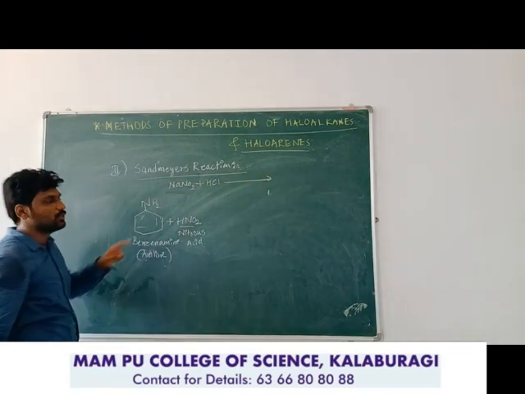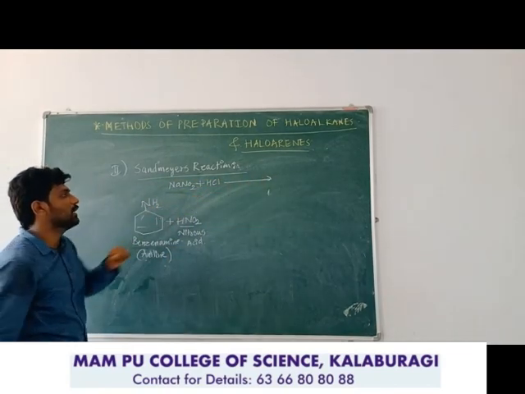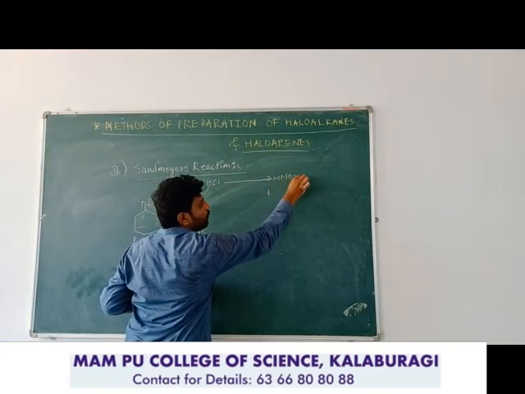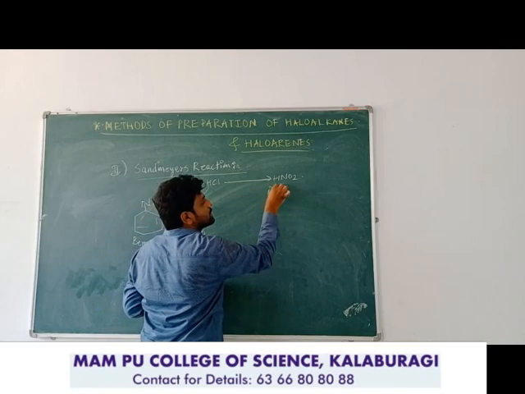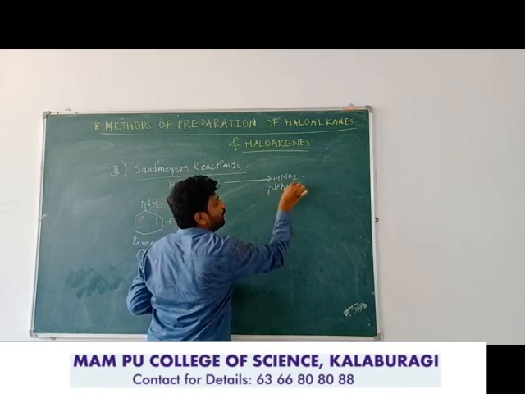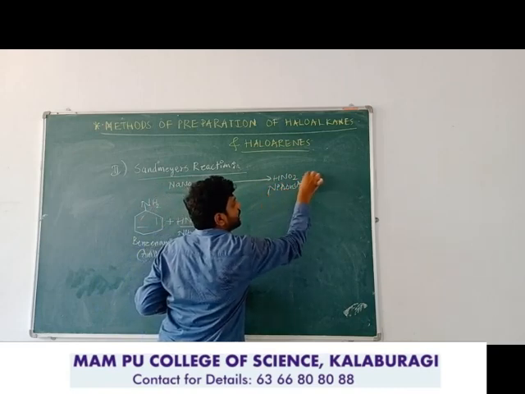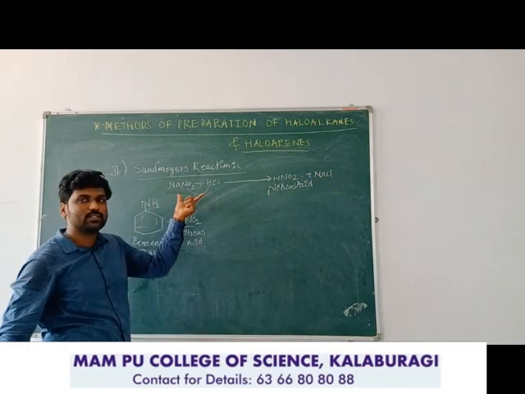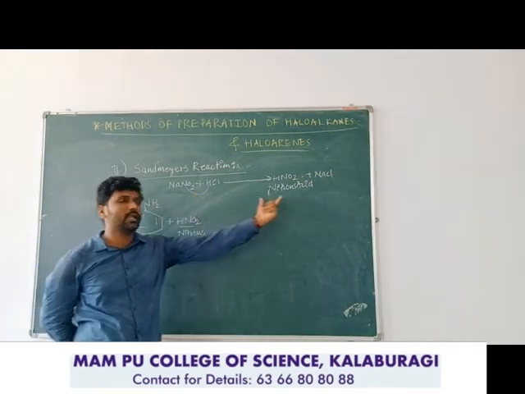Here, sodium nitrite is taken with the HCl. The hydrogen will react with the NO2 and be converted into HNO2, that is nitrous acid, plus NaCl as a byproduct. So this test tube containing NaNO2 plus HCl is nitrous acid.